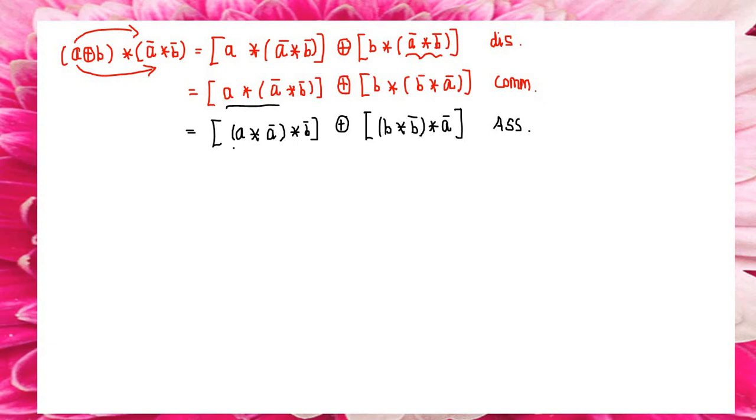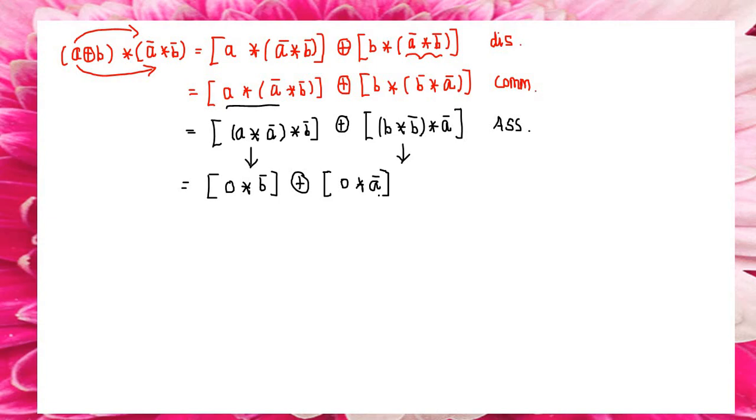Next one, already we know about the element and its complement. In between you have a multiplication symbol, so directly we can take it as 0. So A star A bar and B star B bar will be 0. So all the other terms: B bar direct sum, B star B bar will be 0, direct sum A bar.